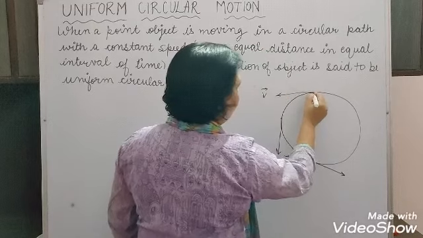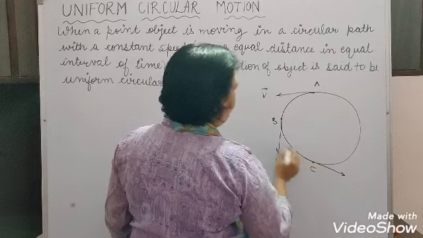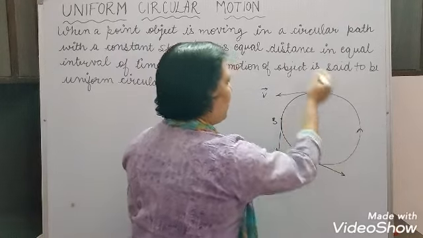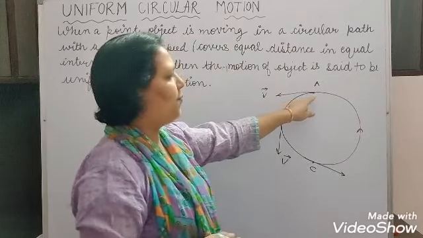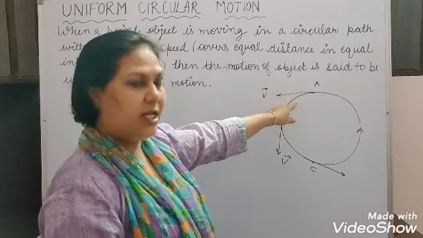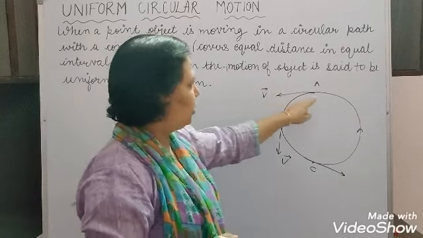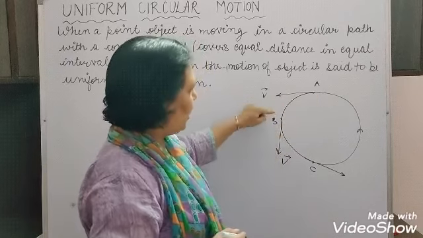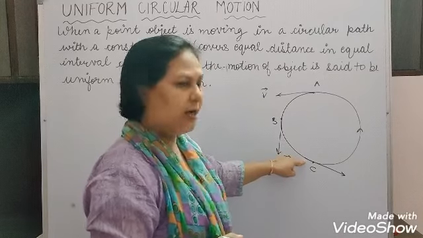If I talk about point A, point B, point C, and the object is moving in the anti-clockwise direction, then the direction of the velocity at point A is tangent to the circle at A, and similarly tangent to the circle at point B, and at point C.